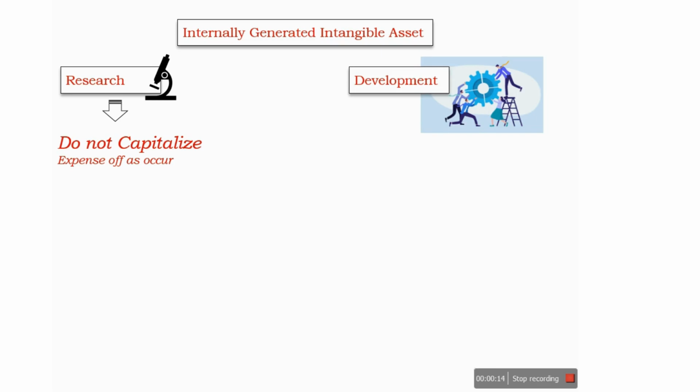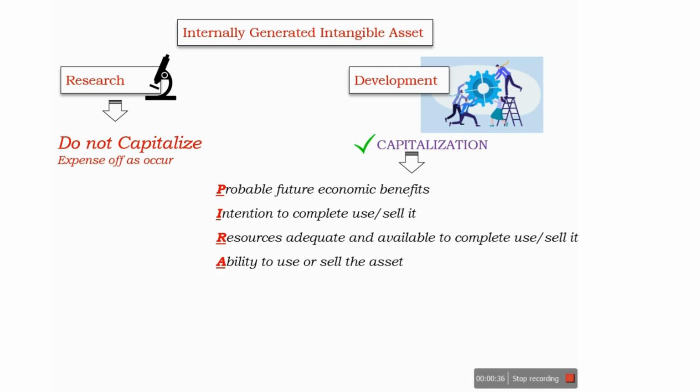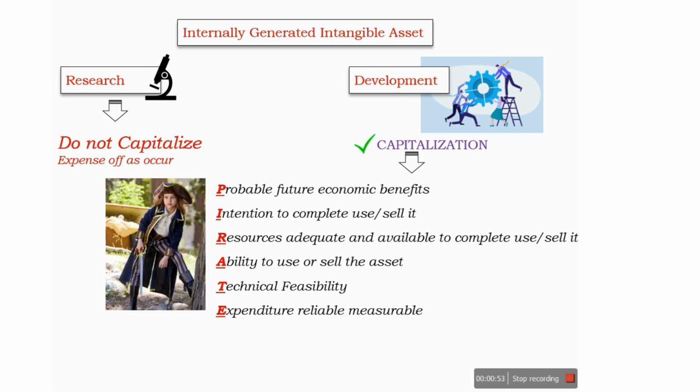And if expenditure is incurred during the development phase, it will be capitalized, subject to the probability that future economic benefits will flow to the organization, the entity's intention to complete the intangible asset for use or sale, adequate resources to complete it, the ability to use or sell the asset, technical feasibility, and expenditures during development that can be measured reliably. You can remember it by remembering the word PIRATE.